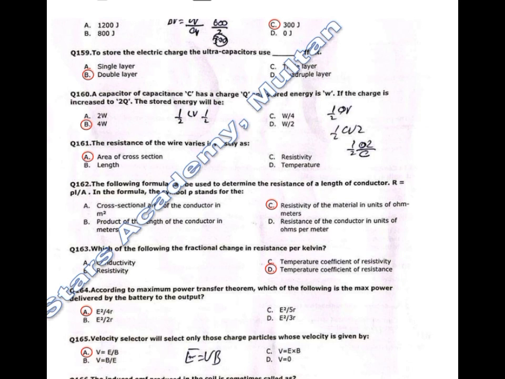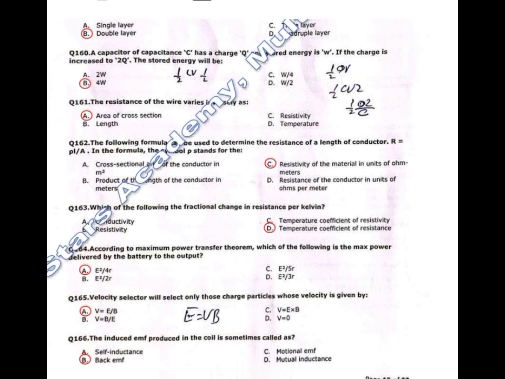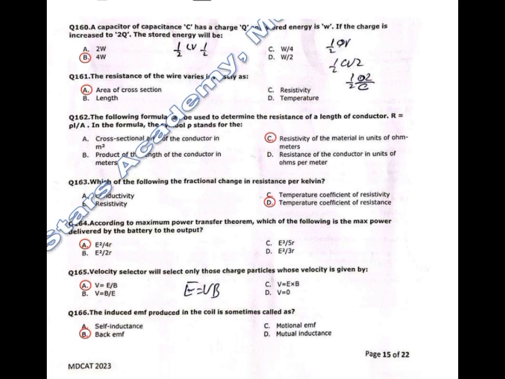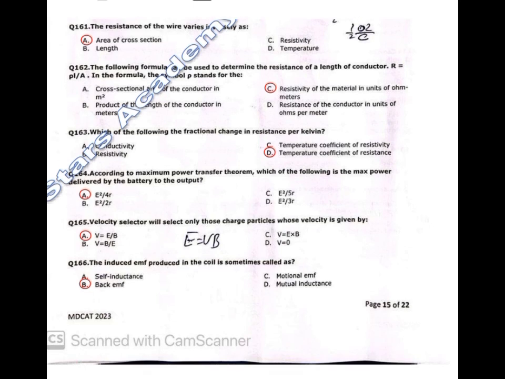160. A capacitor of capacitance C has a charge of Q. If the charge is increased to 2Q, the stored energy will be what? 4 watt. 161. The resistance of the wire varies. Areas of cross sections. Area of cross section is correct option.